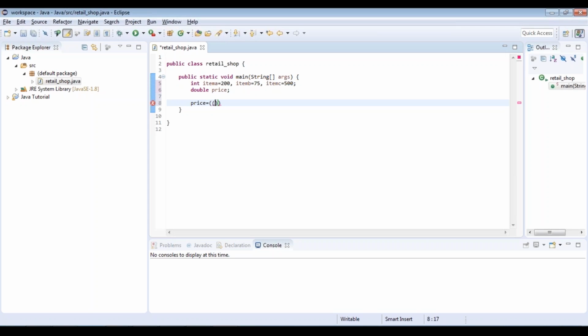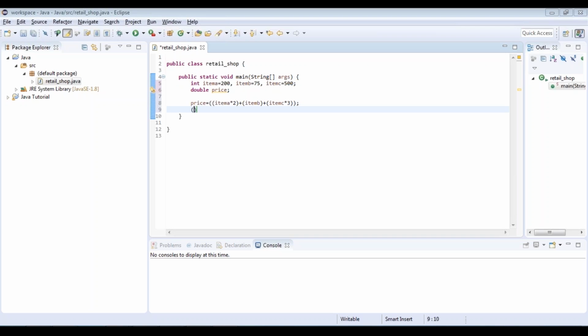Matthew wanted two quantities of item A. So item A into 2. Then he wanted a single quantity of item B. Finally, he wanted three quantities of item C. So item C into 3. So with this, we've computed the total value of these products. But we've seen that there was a 10% discount associated with these products. So I need to compute that value. And then to that value, I need to add a 5% service tax.